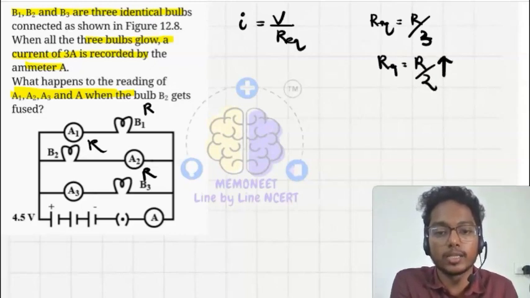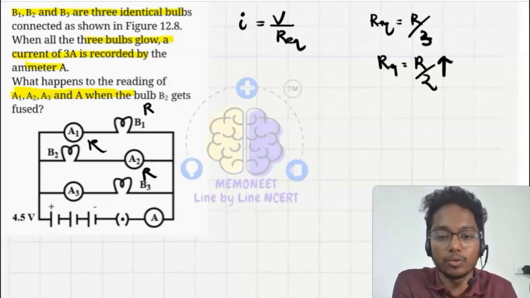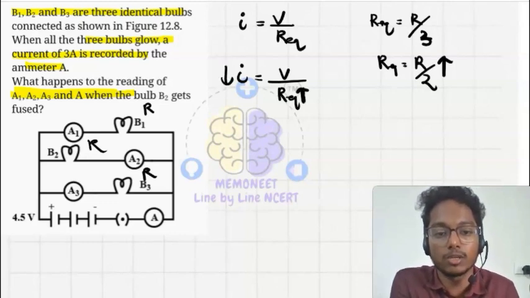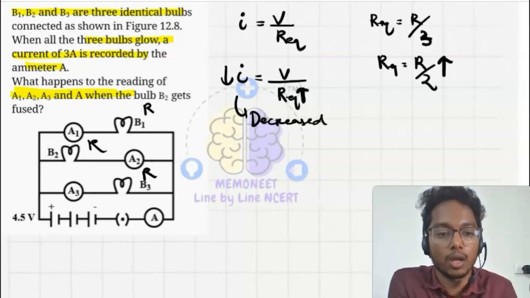So when one bulb gets fused, the R equivalent is increasing. So what I can comment about the value of current V upon R equivalent: here R equivalent is increasing, it means current will decrease, as current is inversely proportional to R equivalent. So current will decrease.